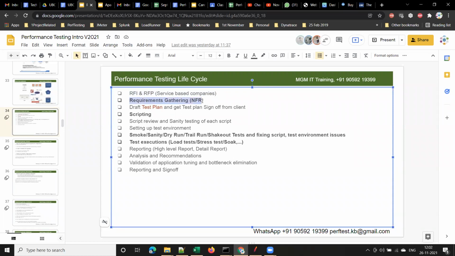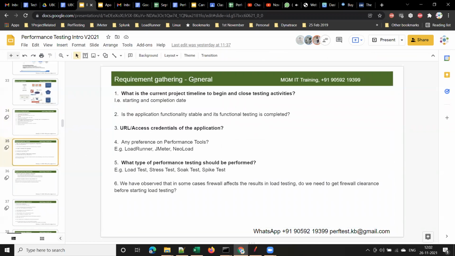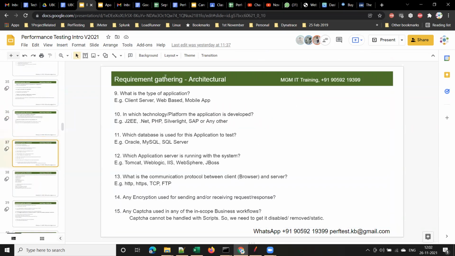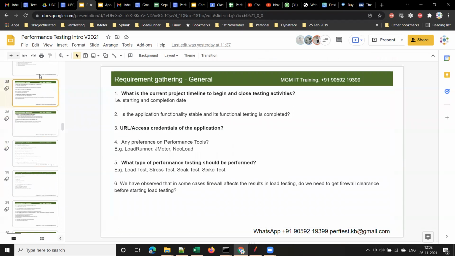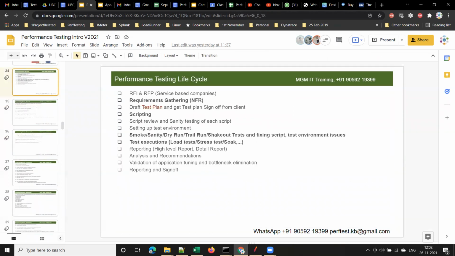Once you get the project, every team member will be involved, and you will collect detailed requirements from the client. These requirements are called non-functional requirements, in short NFR. In the next slides I'll explain what the non-functional requirements are. In the next couple of slides I have listed out some non-functional requirements. We'll discuss that in detail.